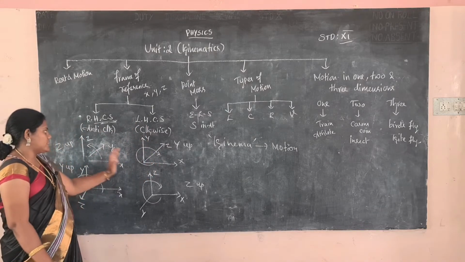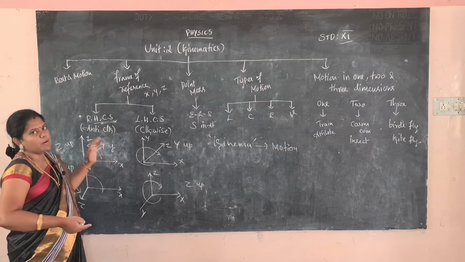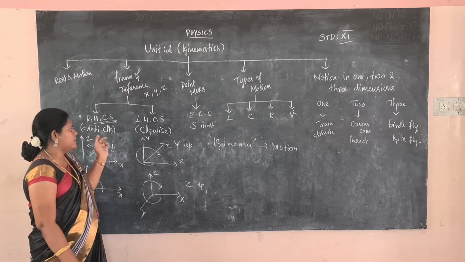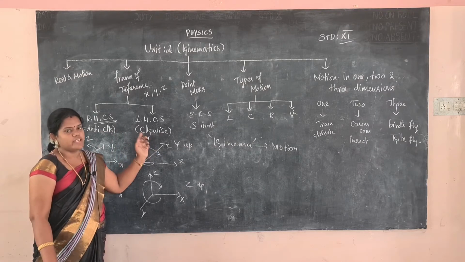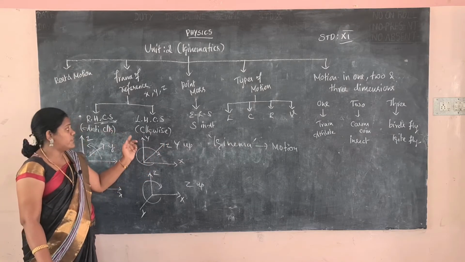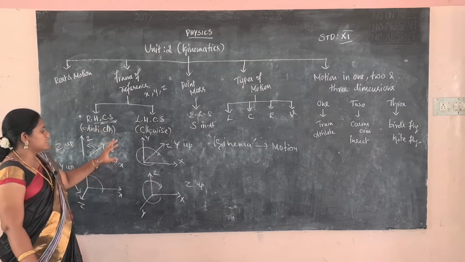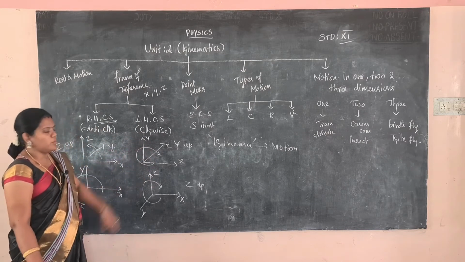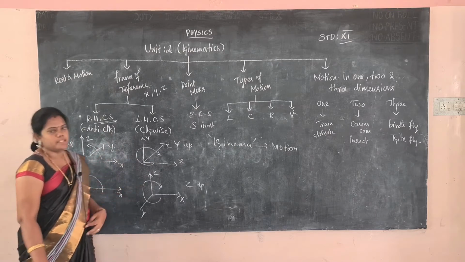Clockwise, anti-clockwise, with that you have to see how the diagram is set up, whether y is up or z is up. Okay? These are the two diagrams. They explain the right-handed Cartesian coordinate system and the left-handed Cartesian coordinate system. This diagram will be important for one-word questions. Okay? You have to see all this clearly.